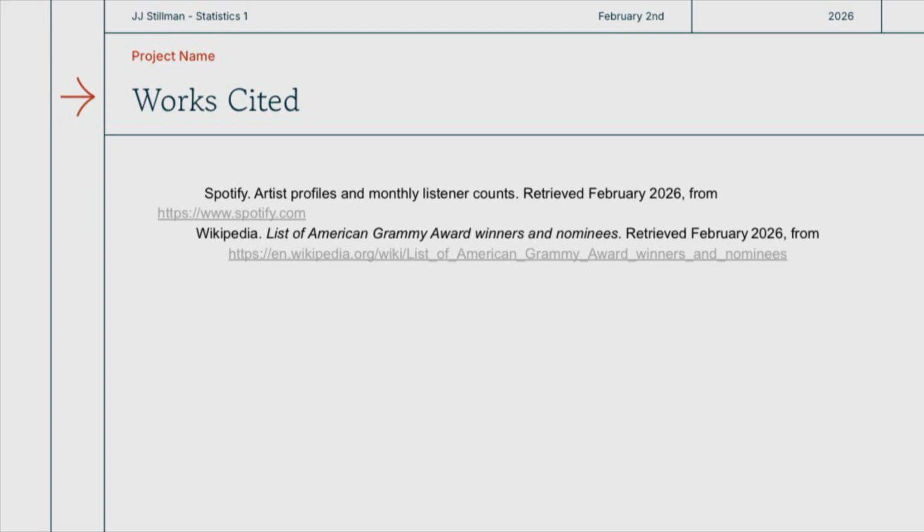Listed below is my works cited. This included Spotify, using the numbers of monthly listeners based on their app, and Wikipedia, where I found the Grammy Award winners and the number of times they were nominated.